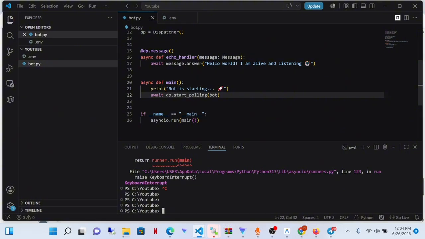So in the last episode, we learned how our bot listens for messages using polling. If you don't know or you did not watch that, go back and watch episode 3. So after polling finds a message, who actually decides what to do inside our Telegram bot? Well, the answer is handlers.